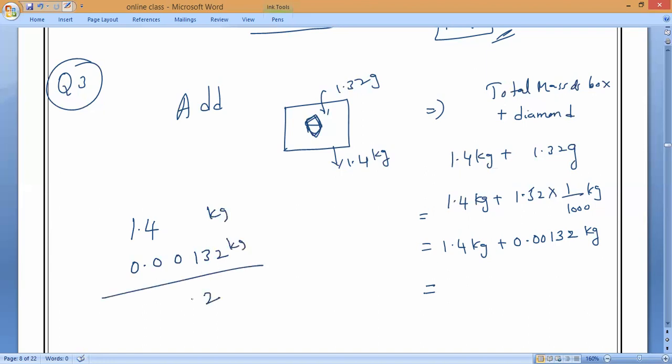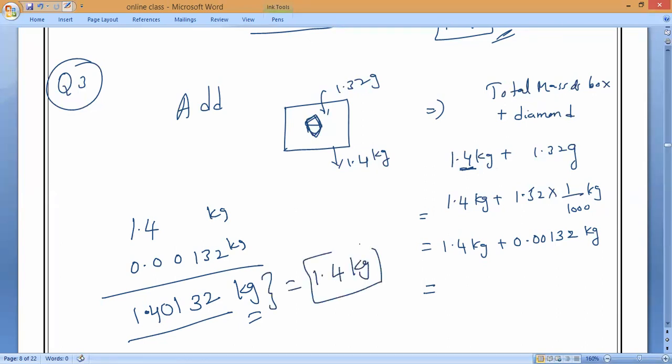It will come 1.4. What is the least number of decimals? 1.4 has one decimal. So how much is the answer? 1.4 kg only. That's all. Clear? Rounding off to how many decimals? One decimal. Clear, everybody? Yes.